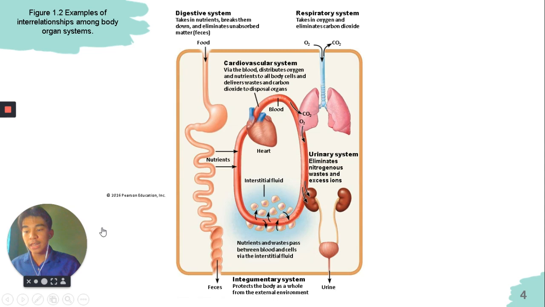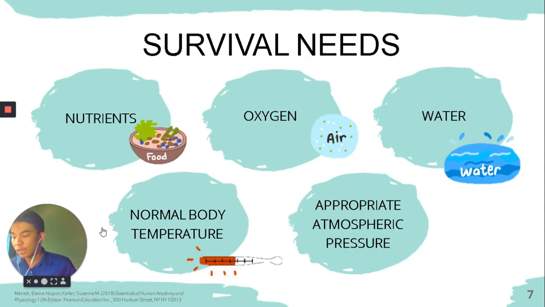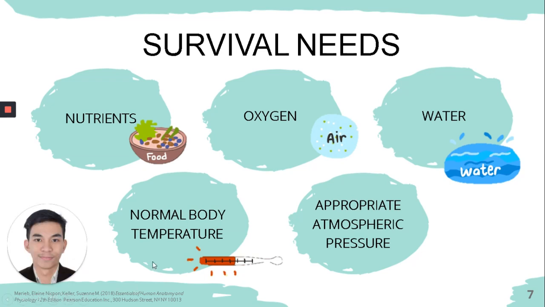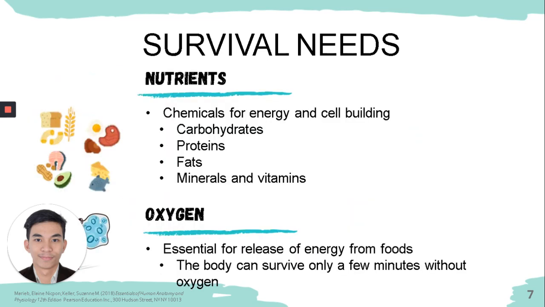Let's proceed with the slide 30. So, alam naman natin, class, na ang mga humans, syempre, at lahat ng mga organisms, mapa-tao o mapa-hayop, needs to maintain life. Okay, so let us have the rundown of several factors organisms need for survival to be possible. So, these factors, which we will call survival needs, include nutrients, oxygen, water, and appropriate temperature and atmospheric pressure. Let's proceed to the next slide.